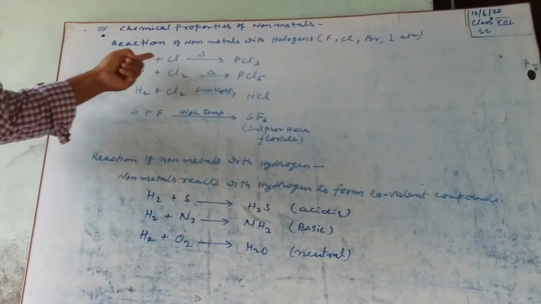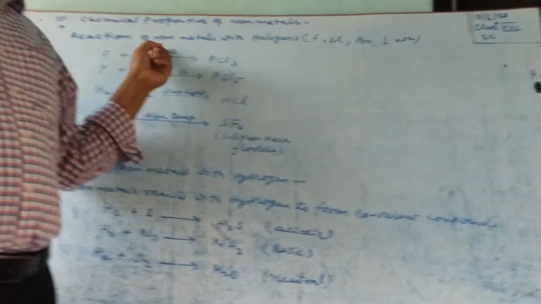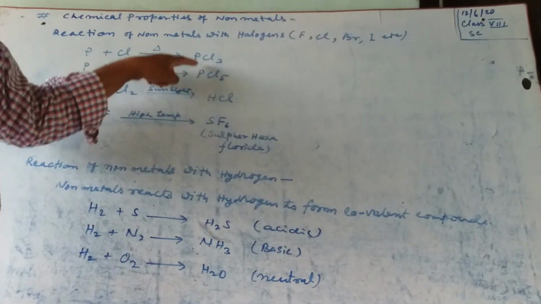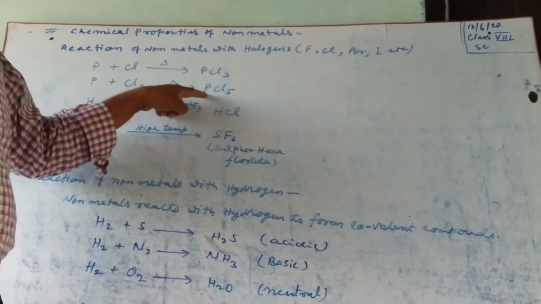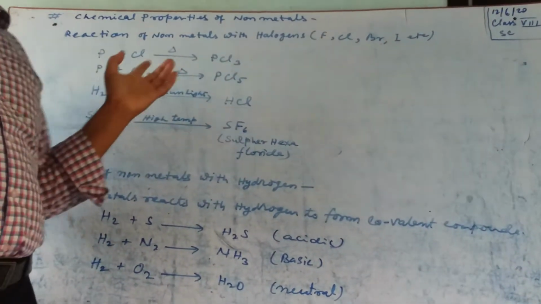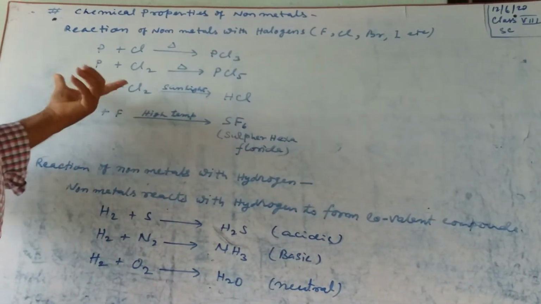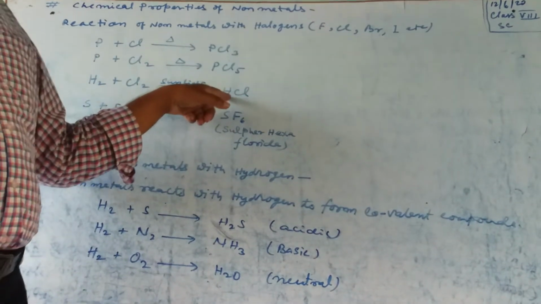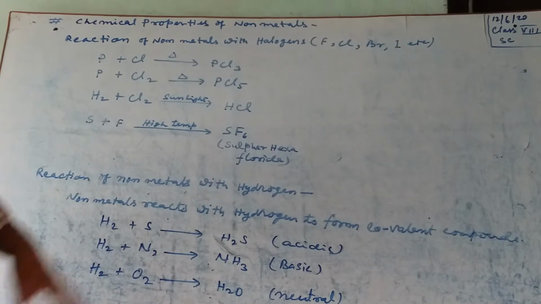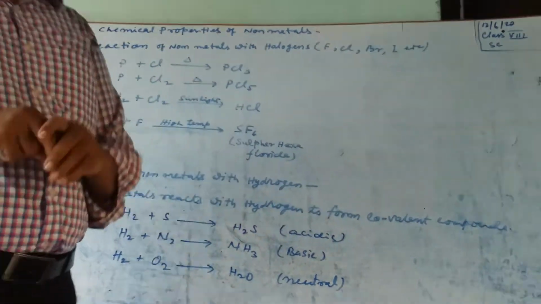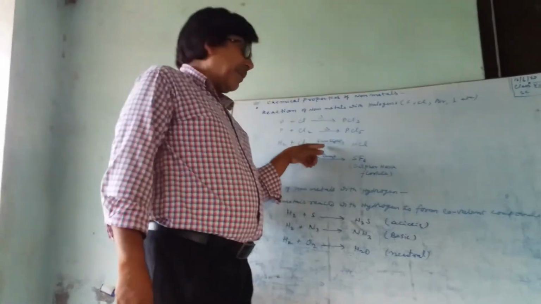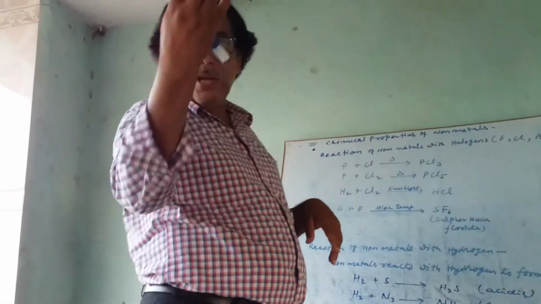When phosphorus reacts with chlorine, it can produce either phosphorus trichloride or phosphorus pentachloride. When hydrogen and chlorine react together, they form hydrogen chloride gas, which is acidic in nature, and when dissolved in water forms hydrochloric acid. But this reaction takes place in the presence of sunlight in the atmosphere.